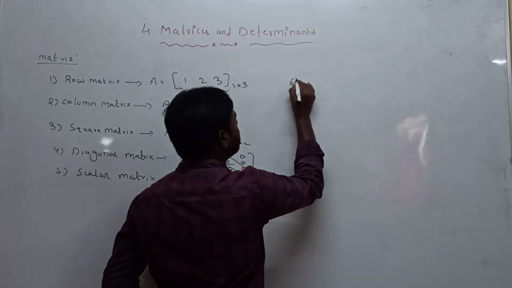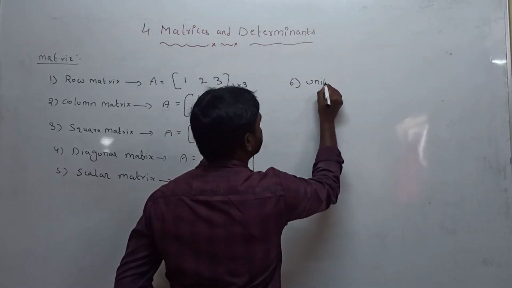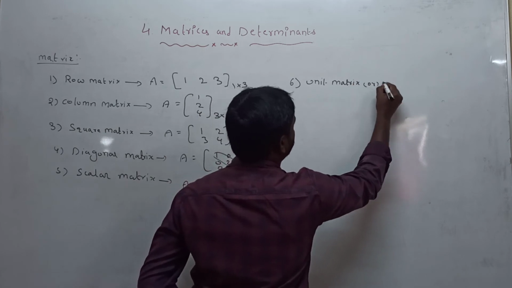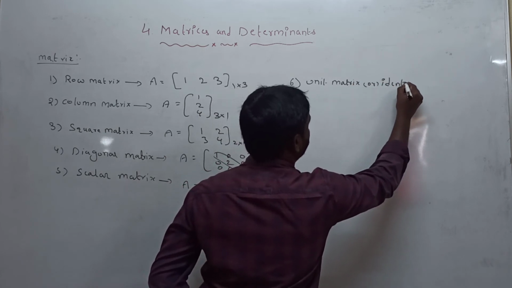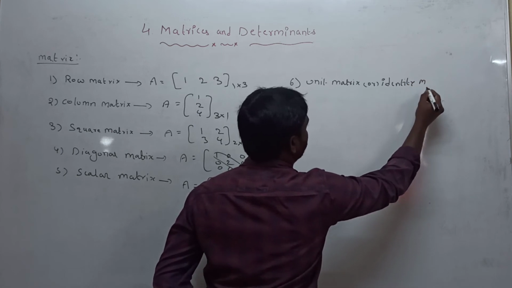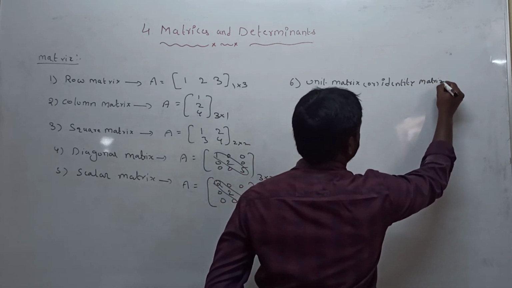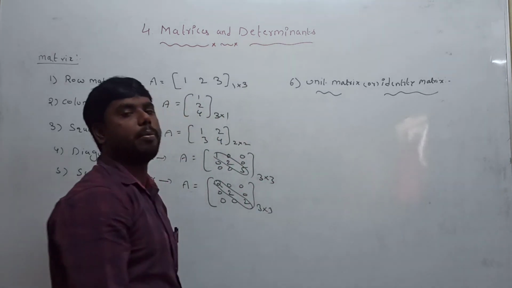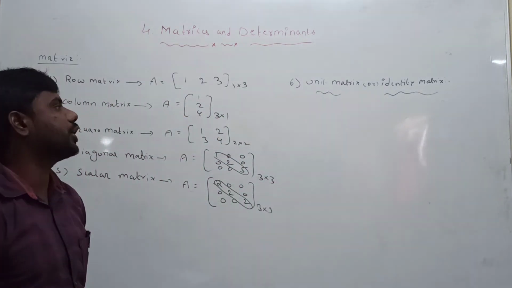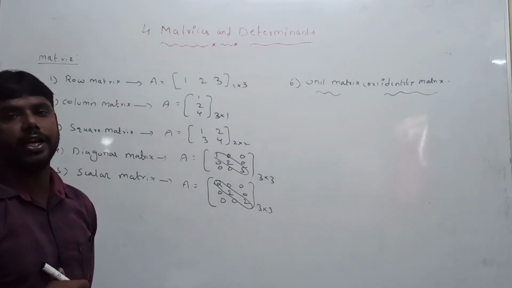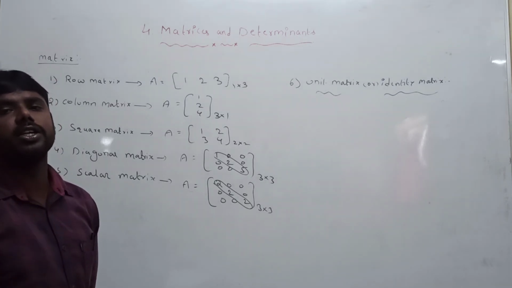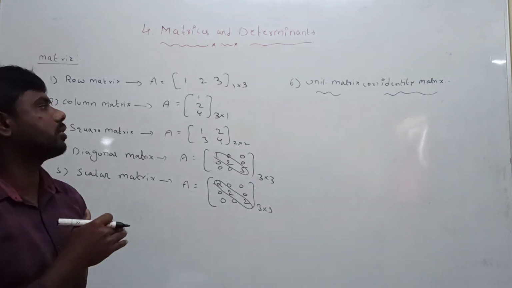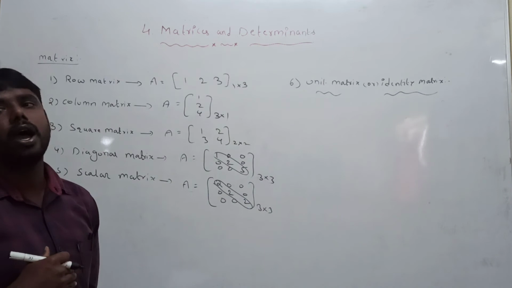Next, the sixth one is the unit matrix or identity matrix. So what is the definition of the unit matrix or identity matrix? A square matrix is said to be a unit matrix or identity matrix if the non-diagonal elements are zeros and the diagonal elements are equal to 1. It is called a unit matrix or identity matrix.